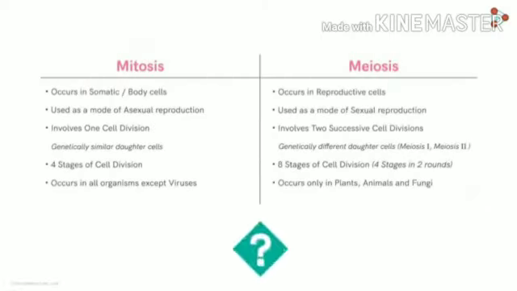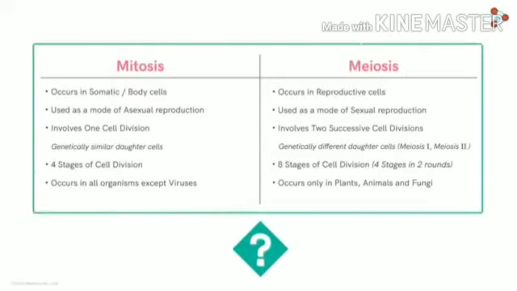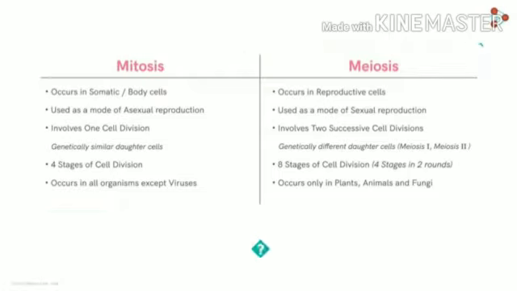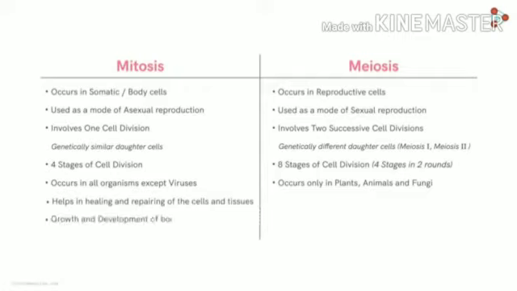Here are the differences between mitosis and meiosis. Mitosis takes place in somatic or body cells, meiosis in reproductive cells. In the case of asexual reproduction, mitotic cell division is there, but in the case of sexual reproduction, meiotic cell division is there. Mitotic cell division has only 4 stages, but in the case of meiotic cell division, we have 8 stages of cell division in 2 rounds. Mitosis occurs in all organisms except viruses, but meiosis occurs in plants, animals, and fungi.